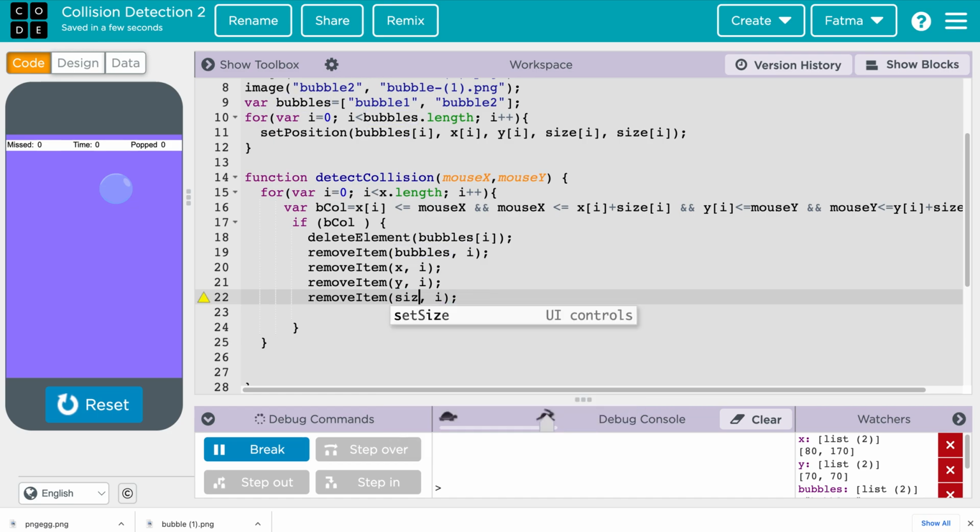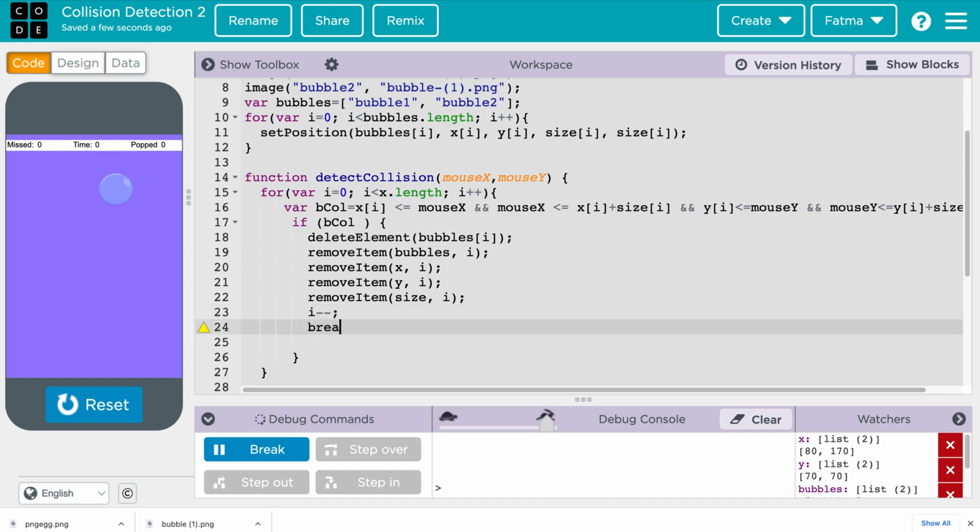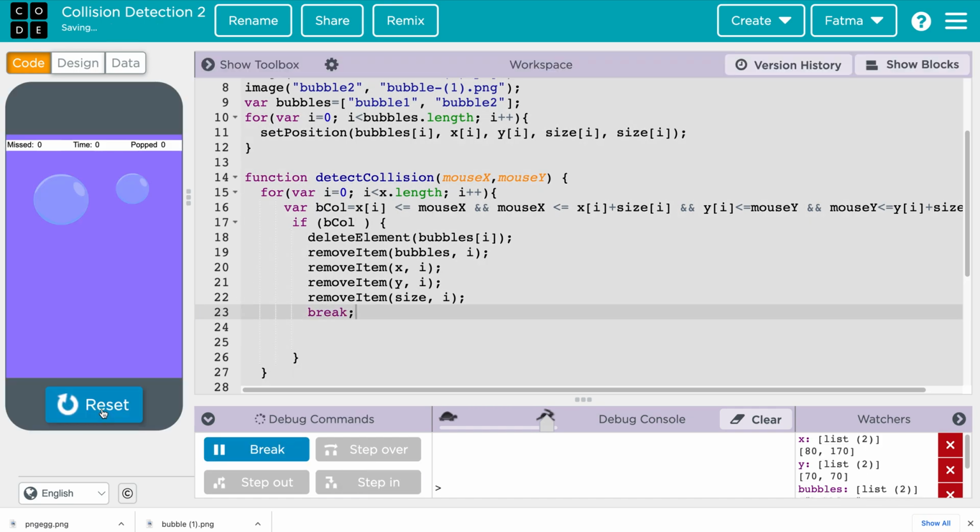because we are checking this in here. And after we have a collision, we have to reduce the i too, because now we have only one element. And then break it, right? Actually, no, we just remove all and break so we don't continue, right? So the collision, reset, run.